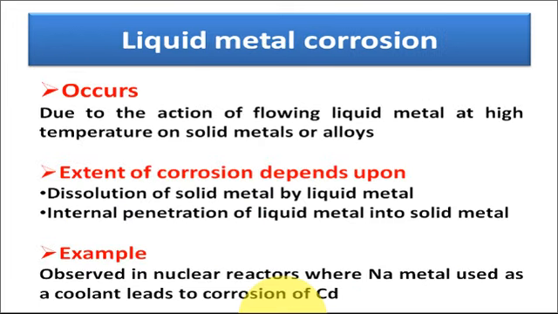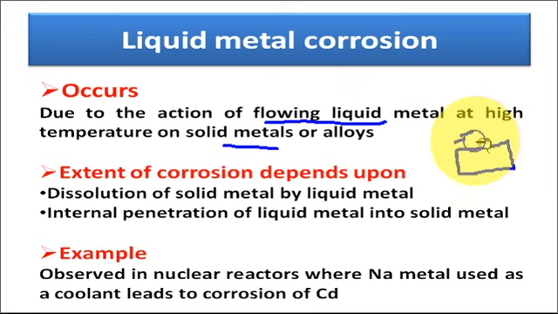Now, the next type of corrosion is the liquid metal corrosion. This type of corrosion occurs due to the action of flowing liquid metal at high temperature onto the solid metal. That means in such cases, one solid metal is in contact with the liquid metal at high temperature, and in presence of this liquid metal, corrosion of this solid metal takes place.